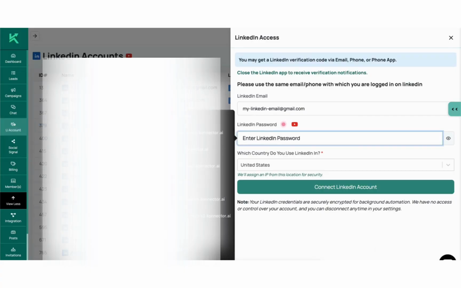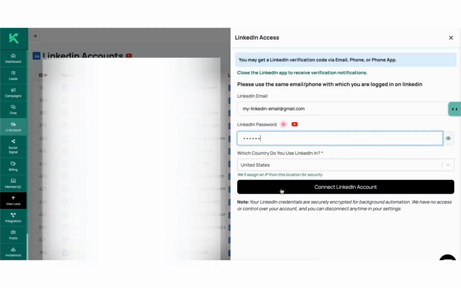Once your details are entered, choose the country where you normally use LinkedIn and connect your account. LinkedIn may prompt you with a one-time password, after which your account will be connected to Konnector.